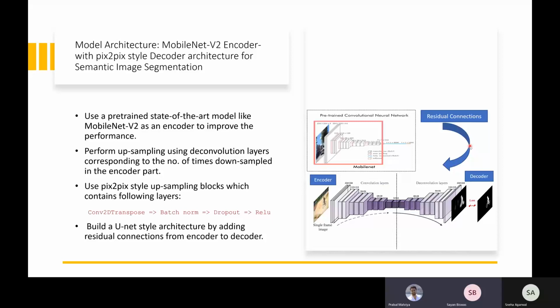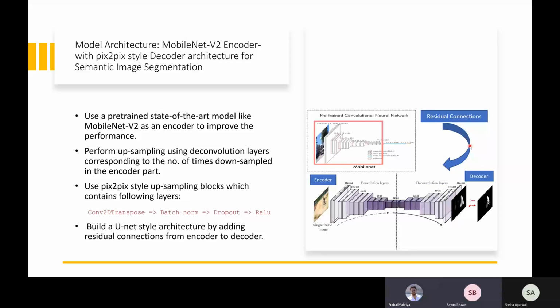Next, let's look at the architecture that we have considered for the medium risk task. The essence of upsampling and downsampling remains the same. However, here we have used a pre-trained state-of-the-art model, MobileNet V2, as an encoder. So it basically means that the encoder part was not trained, and we have used the pre-trained ImageNet weights. Also, MobileNet V2 accepts only RGB images as input. Hence, we converted the grayscale images to RGB images by repeating the value across all the three channels.